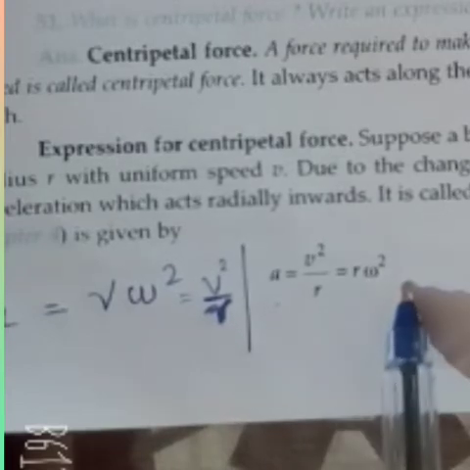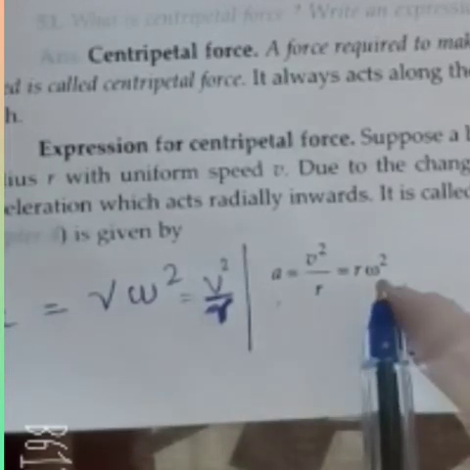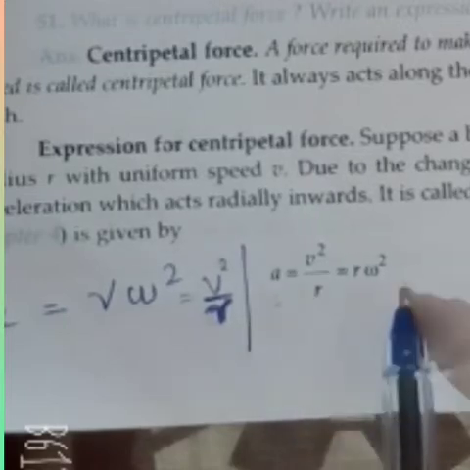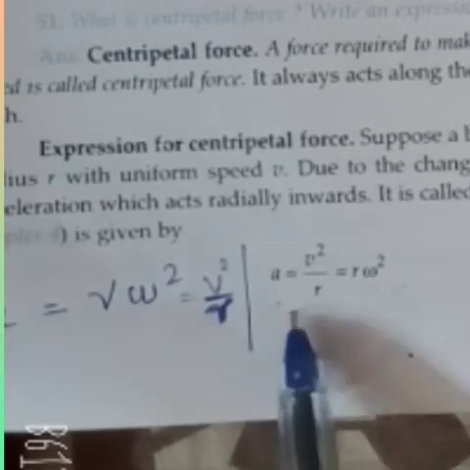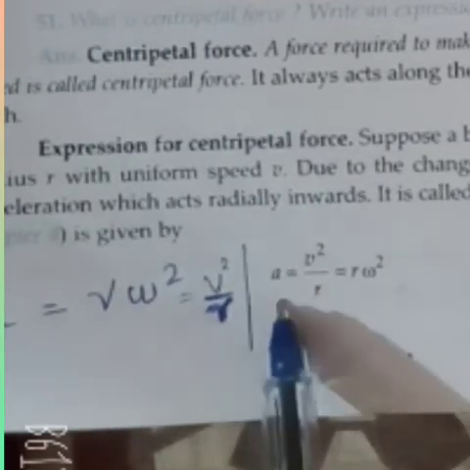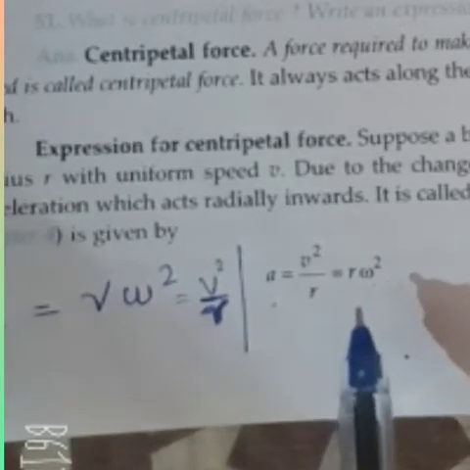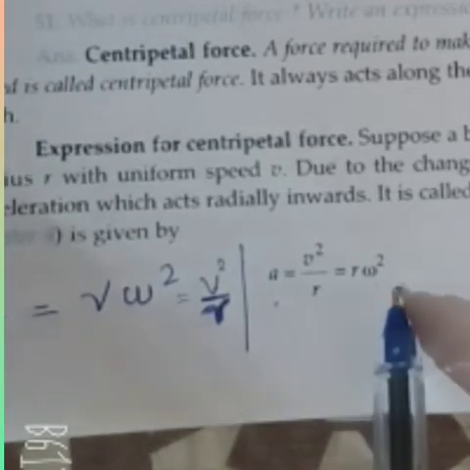First you have to write this relation: a is equal to v square by r, which is equal to r omega square. You got the point. A means linear acceleration and omega means angular velocity. This is the relation between them. V is the linear velocity. So a is equal to v square by r, equal to r omega square.